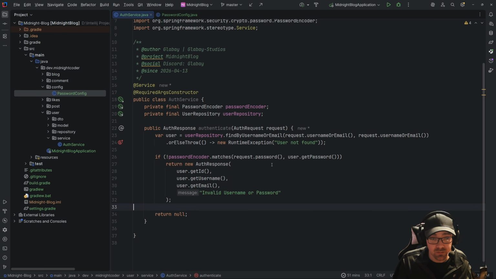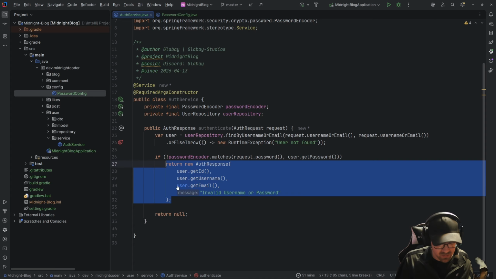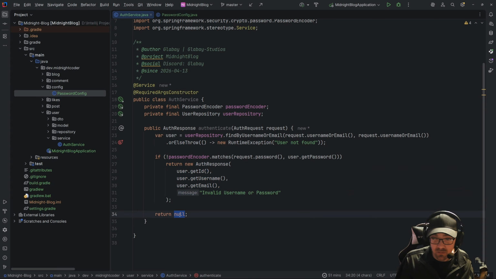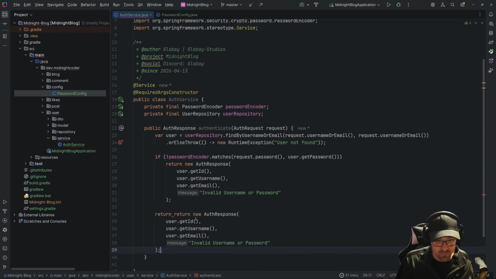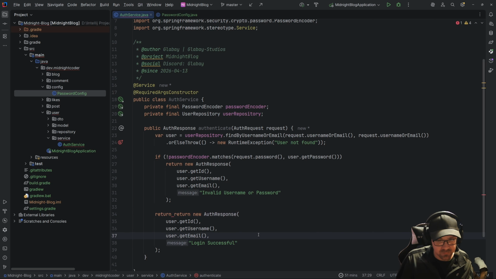So next thing we're going to do here is just return basically this same thing, except it's going to be login successful.